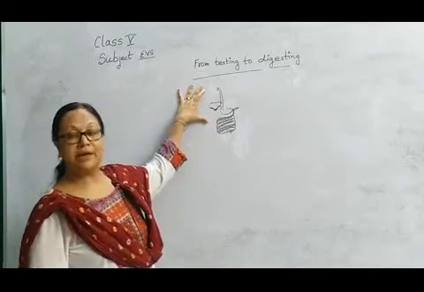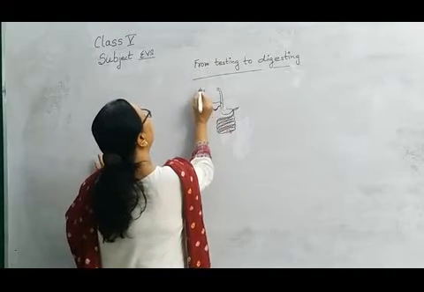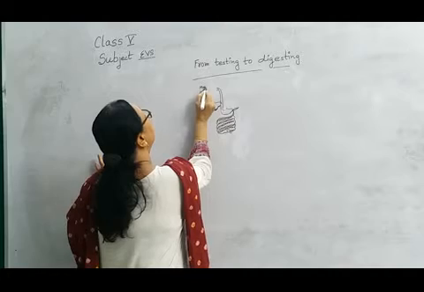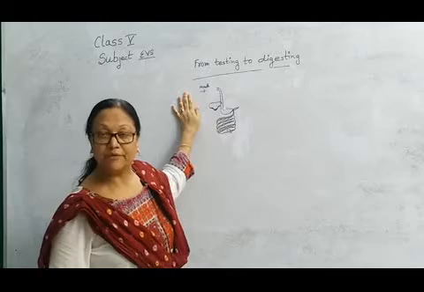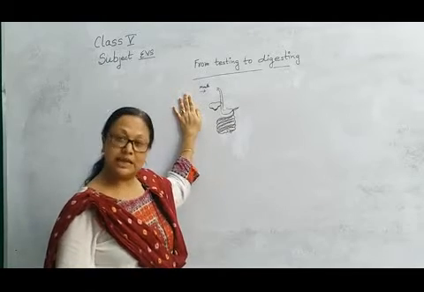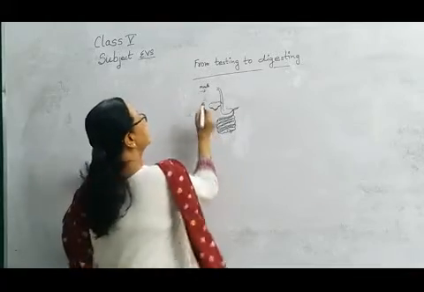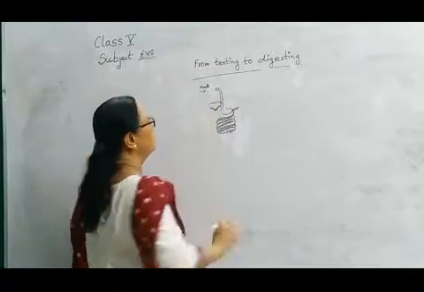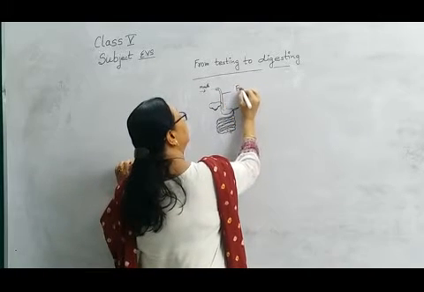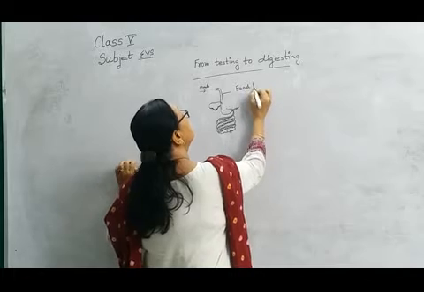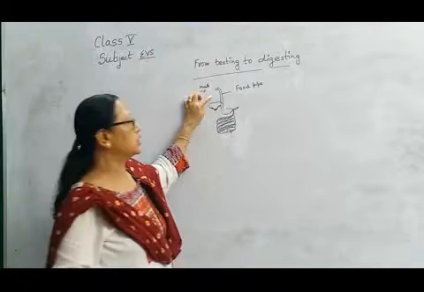At first, we take the food in the mouth, and in the mouth we chew our food with the help of teeth. After chewing the food very well, it goes inside the esophagus, or you can say the food pipe. This long elongated tube-like structure is called the food pipe.